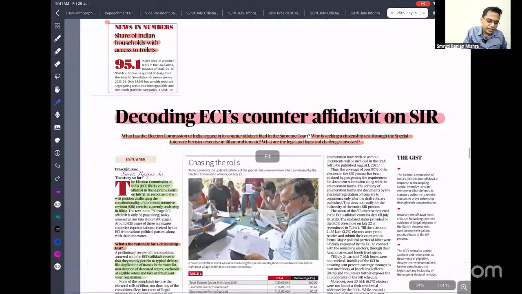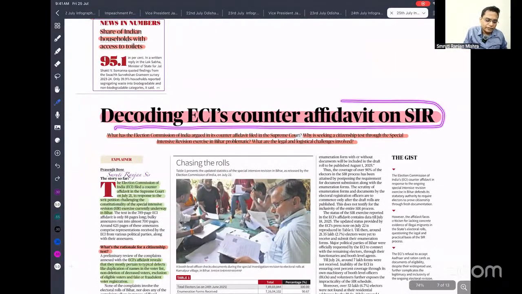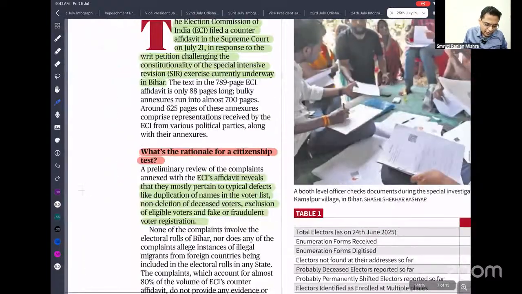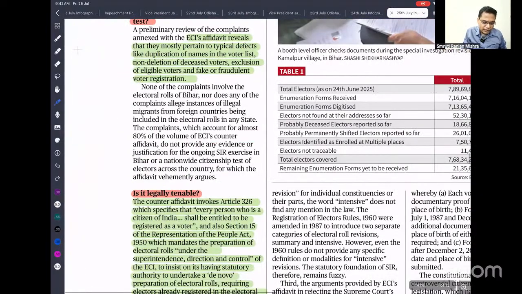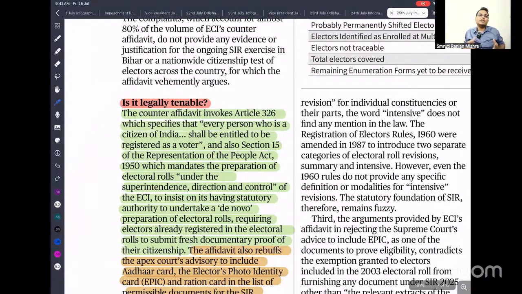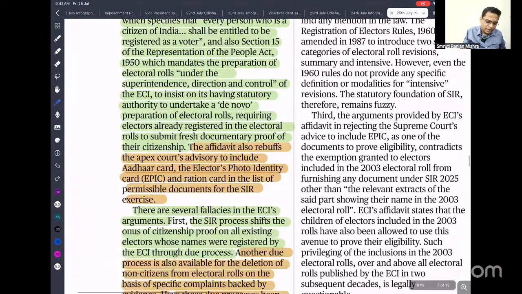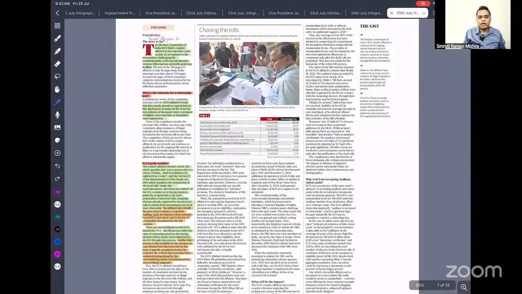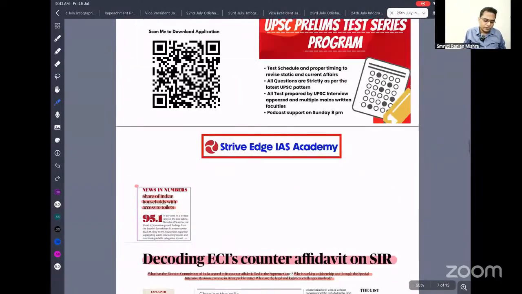So next is decoding the Election Commission counter affidavit on SIR. This is not much important, because these are very important for analysis purposes but for our examination, not much important. So what is important, I have just highlighted. This is talking about one article. Article 326 is talking about universal adult franchise. That means all persons have the right to elect. So this is what I have just highlighted. Read this. This is more than enough, because papers are not designed for our examination. There is a separate audience, but we are reading because we don't have any alternative. So not much important. Just read whatever I highlighted.